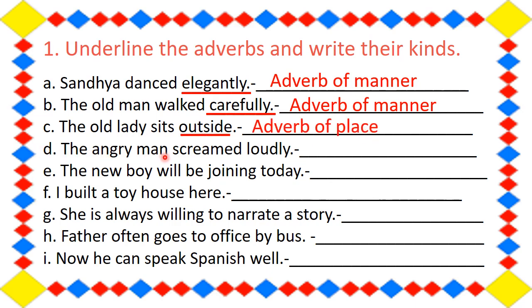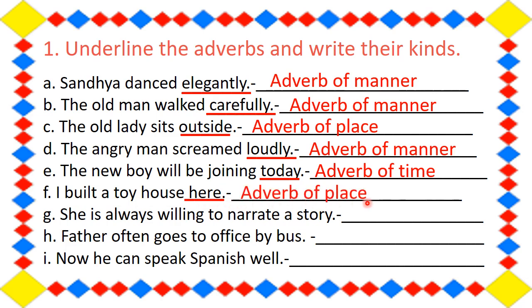Next, the angry man screamed loudly. So loudly, and it is what? It is adverb of manner. The newborn will be joining today. So what is the adverb? Today. And it is what? It is adverb of time. Next, F. I built a toy house here. So the adverb is here and the kind is what? It is adverb of place.